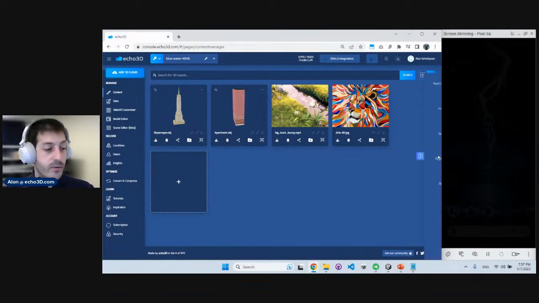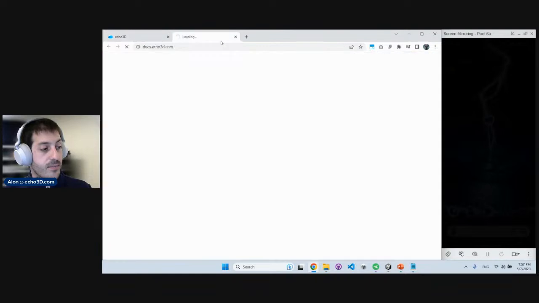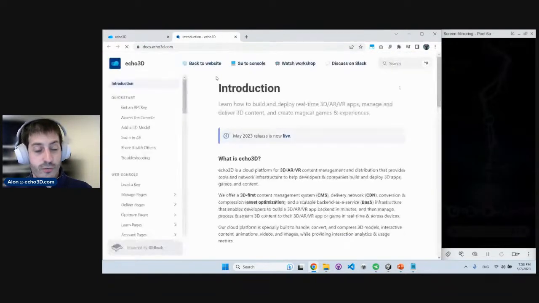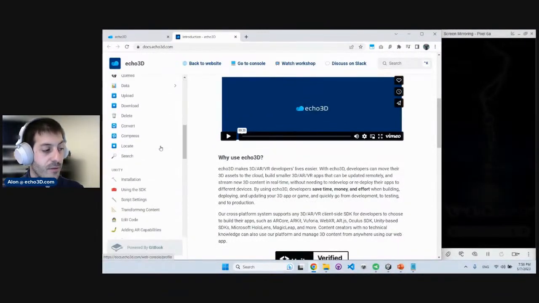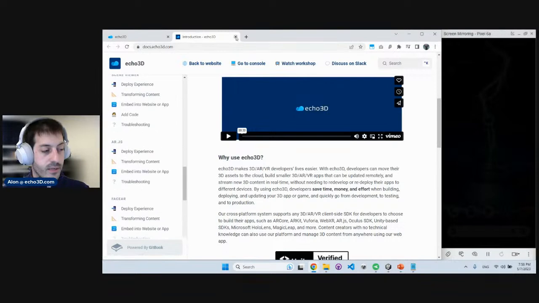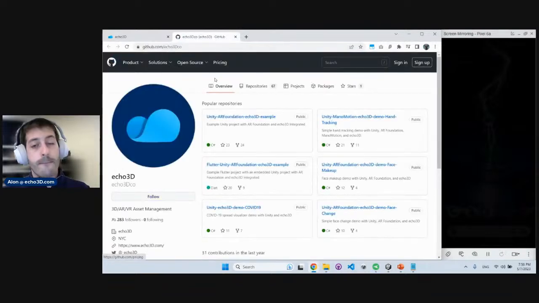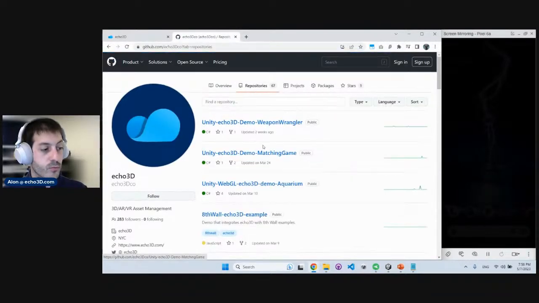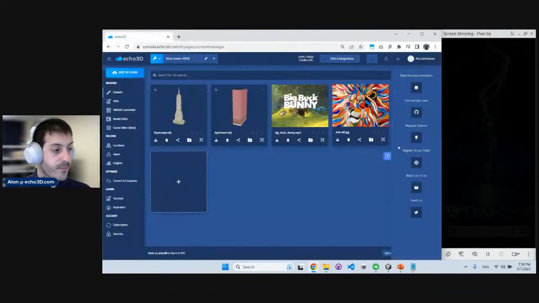Last thing around resources, here we have our full documentation. This is a step-by-step guide of everything I just showed so far, basically how you can use Echo to build applications. It's all really clear and has everything and breaks down all of the things that we've done so far. We have our GitHub page, which is, again, filled with amazing open source examples of projects that you can use right now. They're all here and available for you to start building.